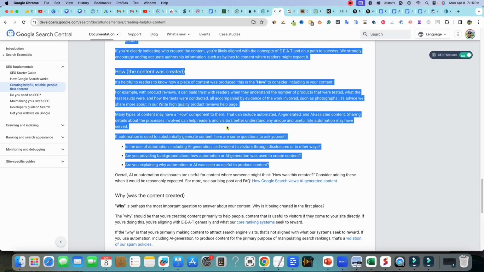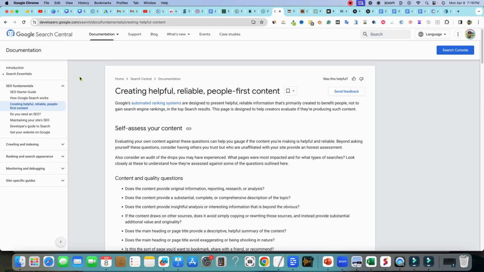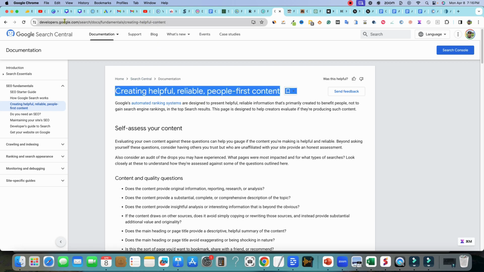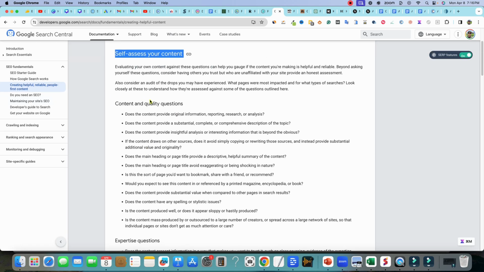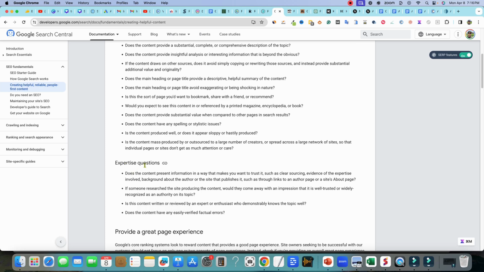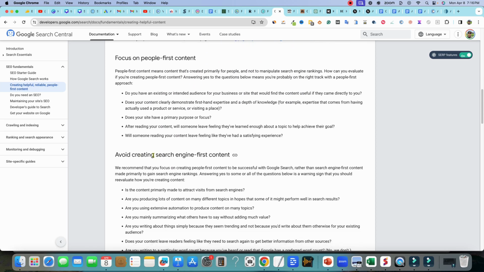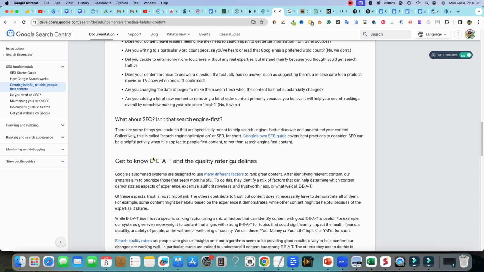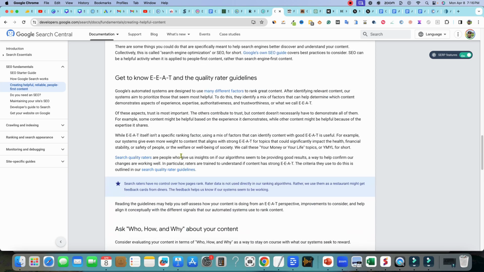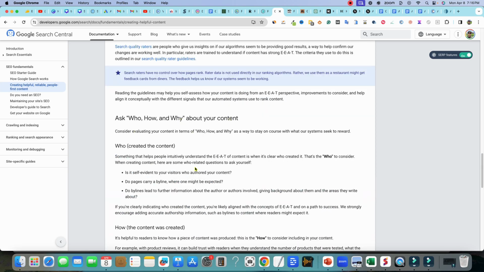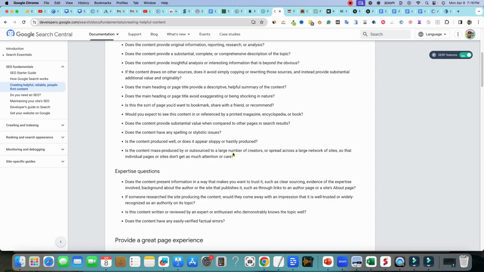Let me go back over here and show you how I set everything up. We have this documentation from Google on creating helpful content, right? These are their guidelines. We have all this content: self-assess content and quality questions, expertise questions, provide a great page experience, focus on people-first content, avoid creating search engine-first content, and E-E-A-T right there. What about SEO? Isn't that search engine first? And ask who, how, and why about your content, and so forth. So we have all these guidelines.